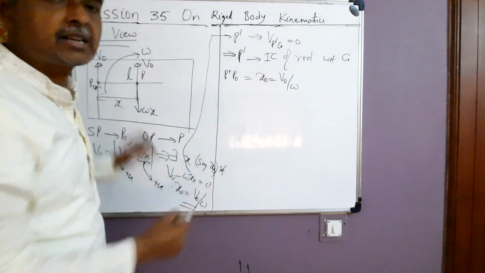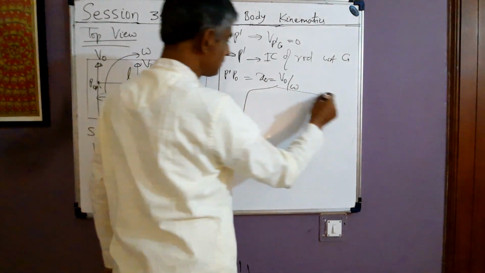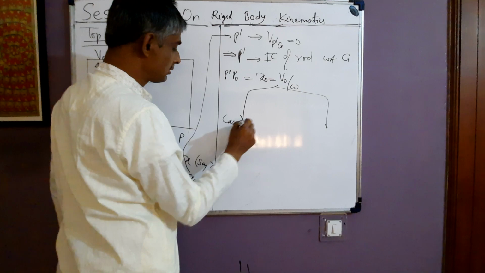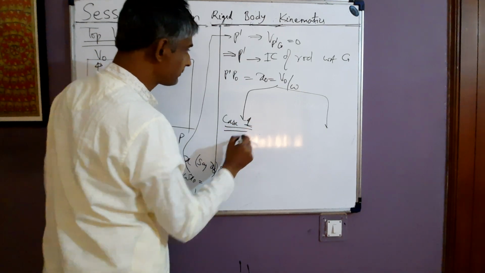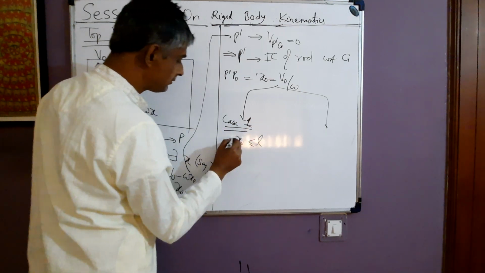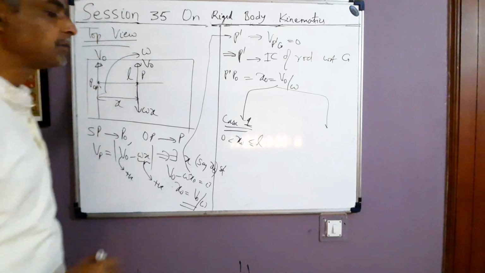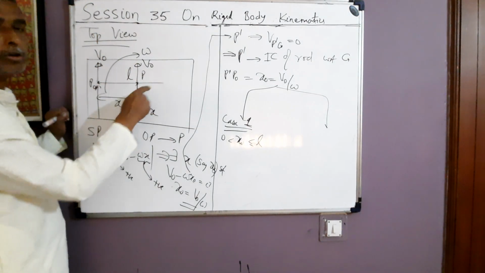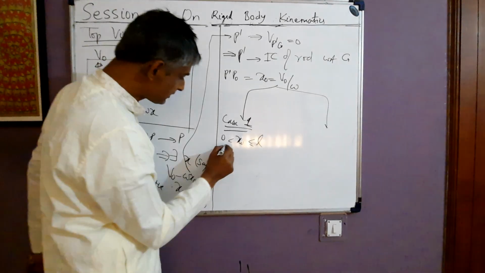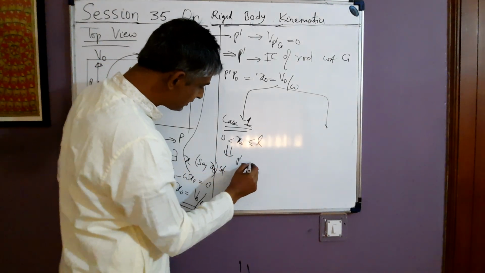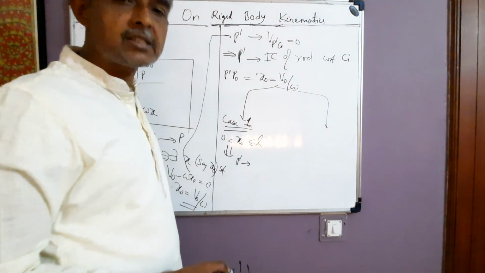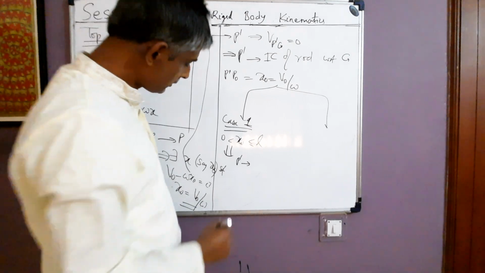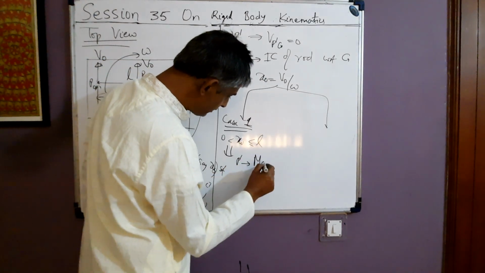Now two possible cases arise. Case 1 is that x0 is less than L, more than 0. What does this mean? This point P dash lies on the real location of the rod. It's the material point of the rod. So in this case, P dash is the material point of the rod, which is the IC of rod with respect to ground.